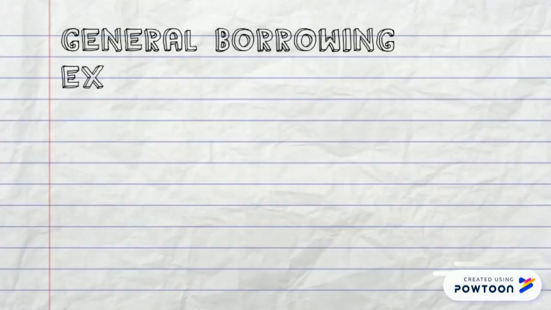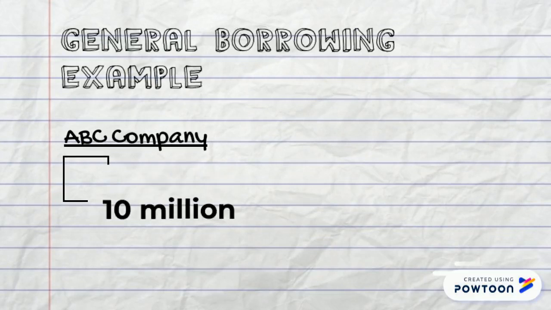For example, if ABC company has acquired a loan of $10 million, $5 million may be used in a construction or acquiring the qualifying asset, and the remaining can be utilized for other purposes.